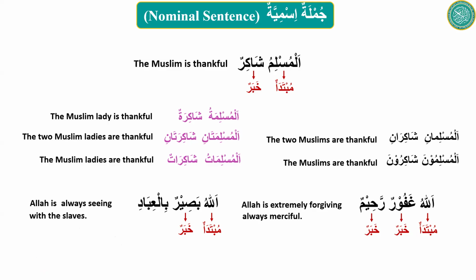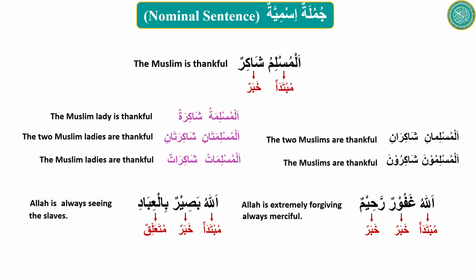In Arabic, B is required, but for English, we will say Allah is always seeing these slaves. And this bil ibadi cannot be khabar because it is not in rafa status, it is not marfu'. Khabar has to be marfu'. So we cannot say this is another khabar.